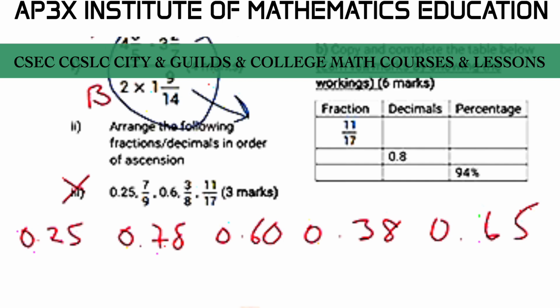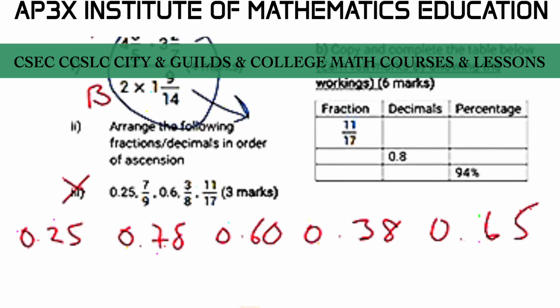Alright, now from here, once we have all the numbers written to 2 decimal places, all in decimal values, then it's very easy to visualize these decimal numbers as whole numbers. Now if you want, you could simply multiply each of these numbers by 100, therefore turning them into whole numbers. And then from a whole numbers perspective, it's very easy for any student to state which one is the smallest versus the largest.